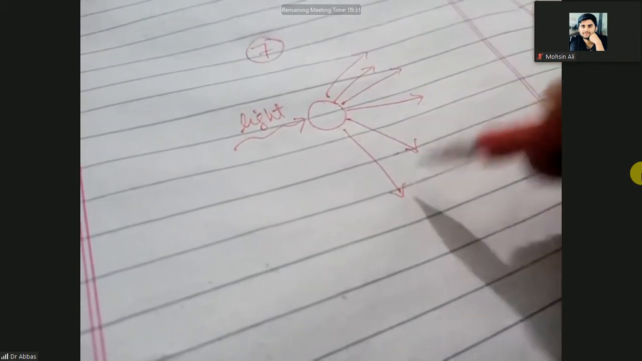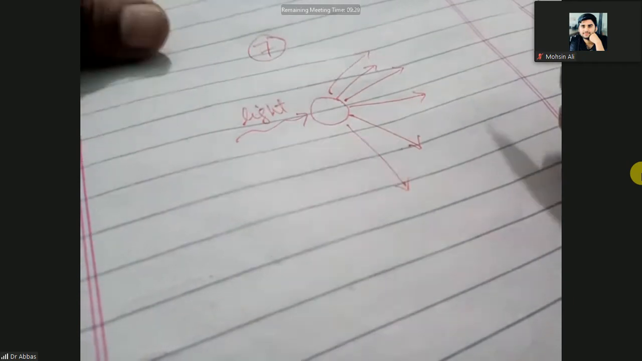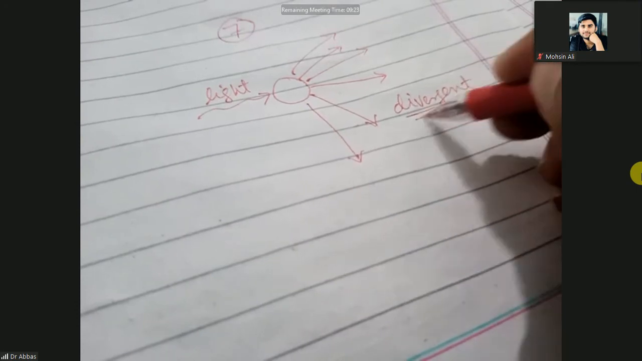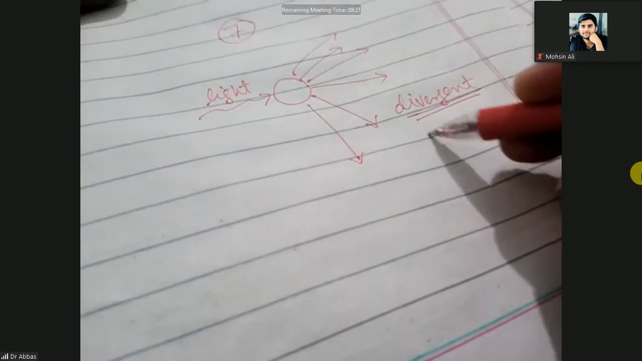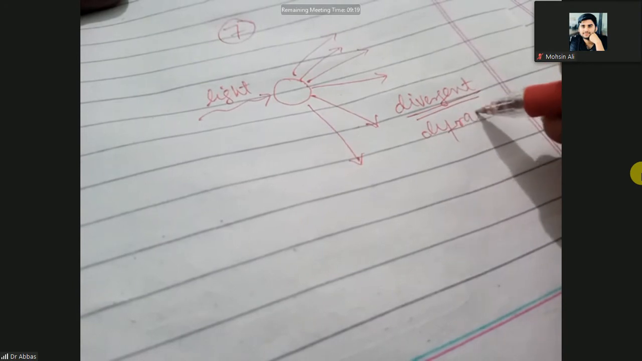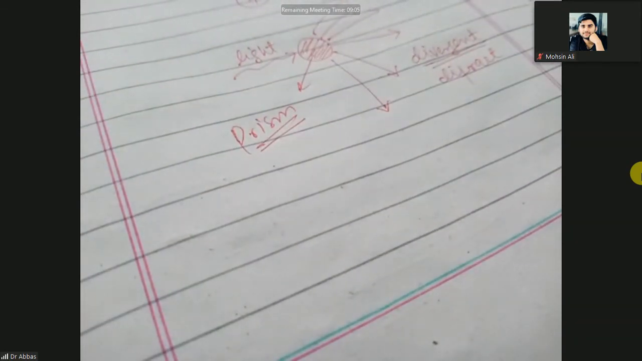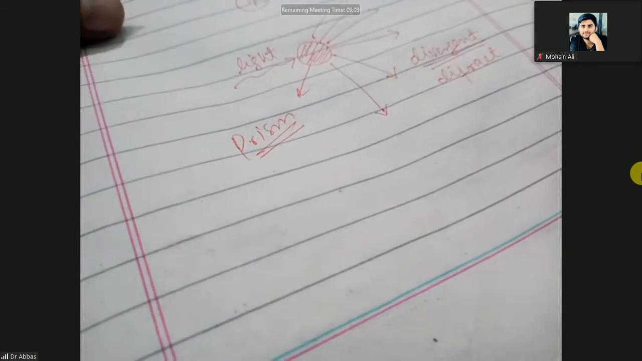It will divert, diverge into different colors, diffract into different colors, because this drop of rain behaves like a prism. So the same phenomenon is the Tyndall phenomenon. The same phenomenon will also happen with the bluish color of the light.